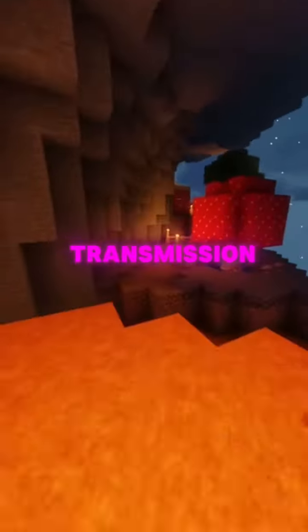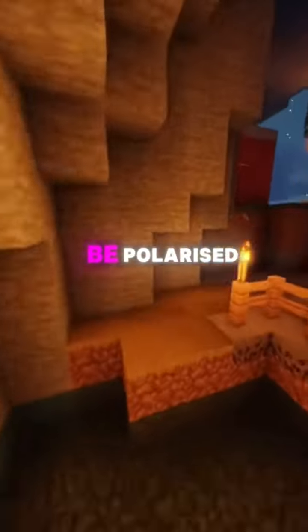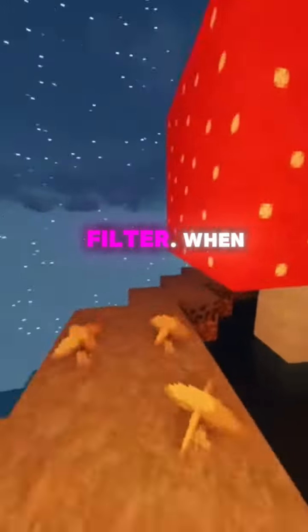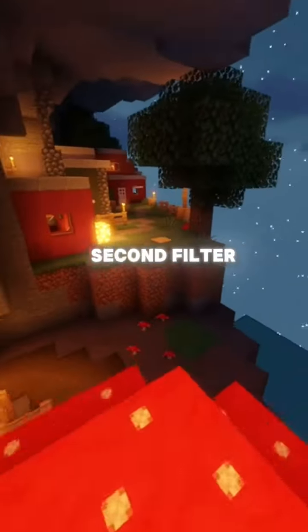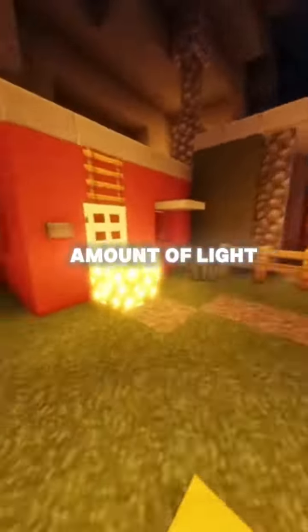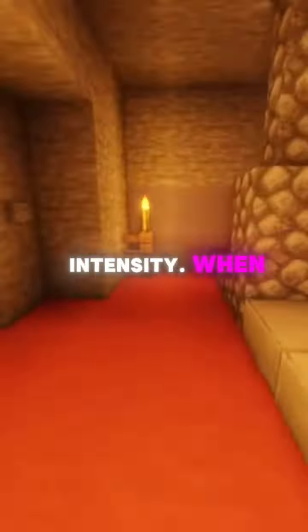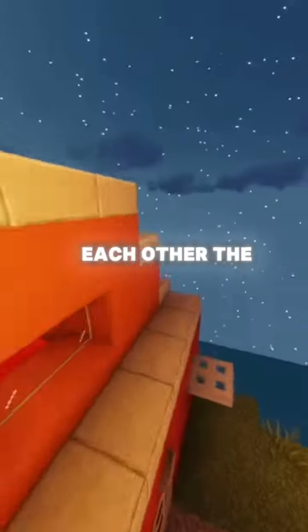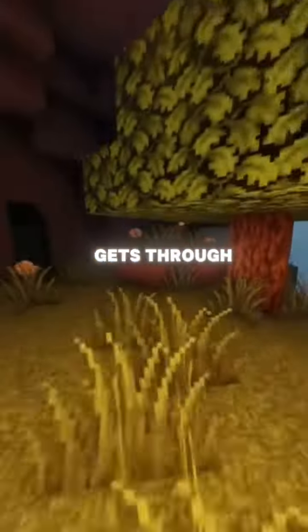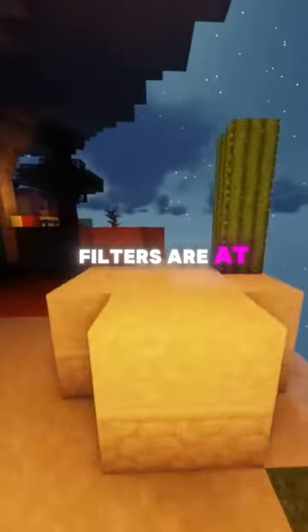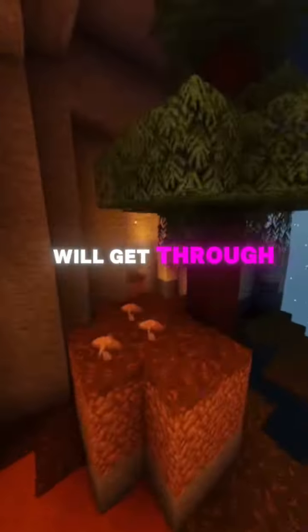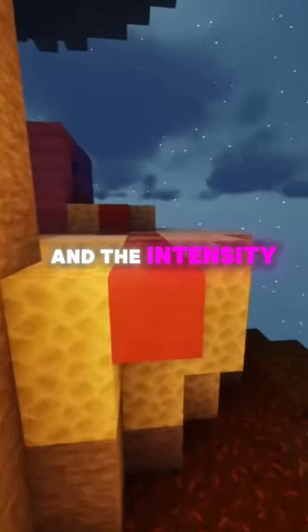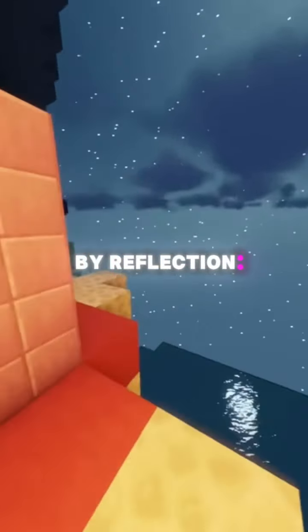Polarization by transmission. Light waves can be polarized using a polarizing filter. When the transmission axes align, half of the light passes through the first and second filters. Rotating the second filter decreases the amount of light transmitted, thus changing the light intensity. When the transmission axes are exactly 45 degrees from each other, the intensity will be half of what gets through the first filter. When the filters are at 90 degrees, no light will get through the second filter and the intensity will be zero.